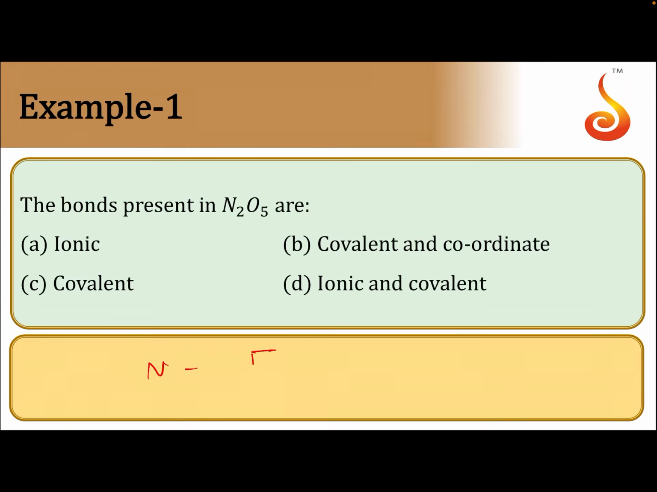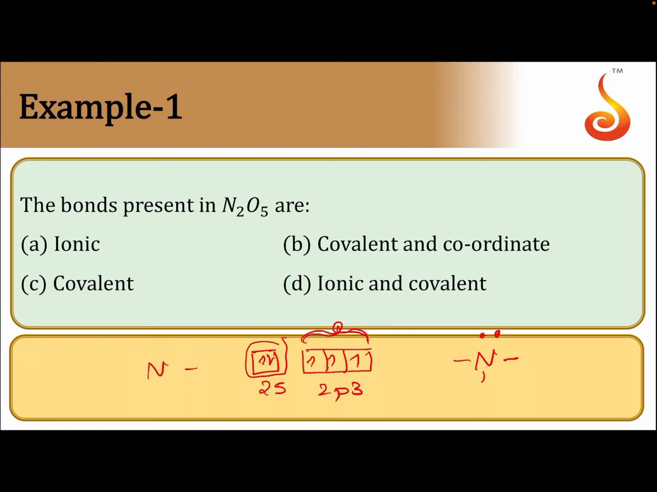Nitrogen valence electronic configuration is 2s2 2p3. So nitrogen will generally form 3 bonds, because according to valence bond theory, half filled orbitals only can take part in bonding. So nitrogen can form 3 bonds, and there is one lone pair. So if nitrogen is forming 3 bonds, there will be one lone pair.